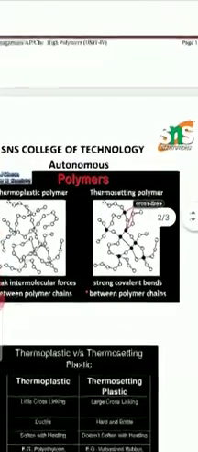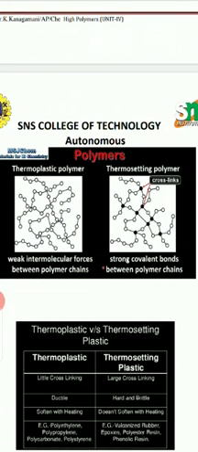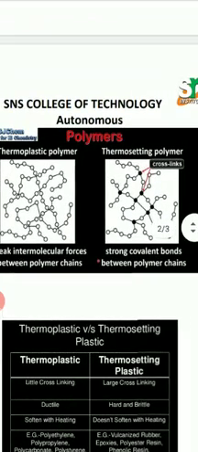So look at these pictures, where we have the differentiation between thermoplastic polymers and thermosetting polymers. In the case of thermoplastic polymers, only weak intermolecular forces between the polymer chains are there, but in the case of thermosetting polymers, we have strong covalent bonds. Once thermoplastic polymers are heated, these weak intermolecular forces are destroyed, and they become softer. But on cooling, they can be reformed again. But in the case of thermosetting polymers, they are held together by strong covalent bonds.